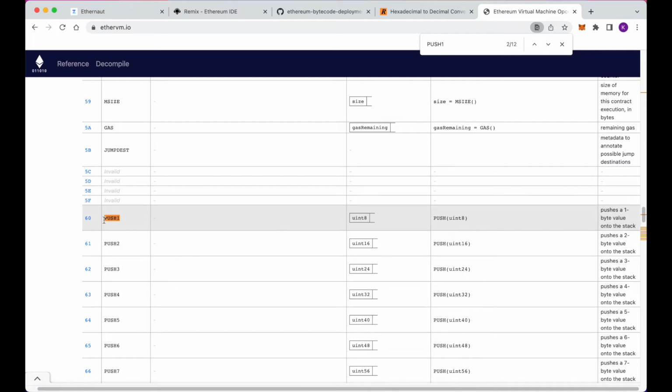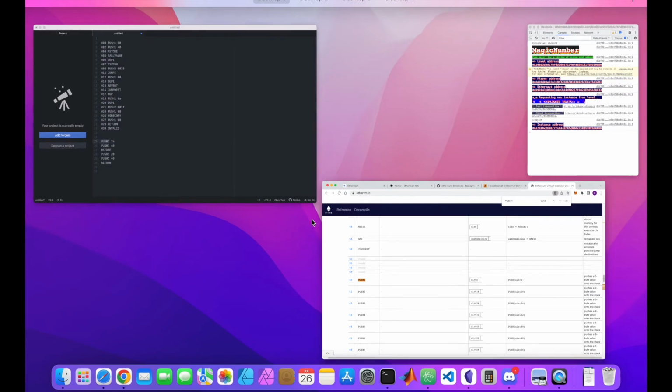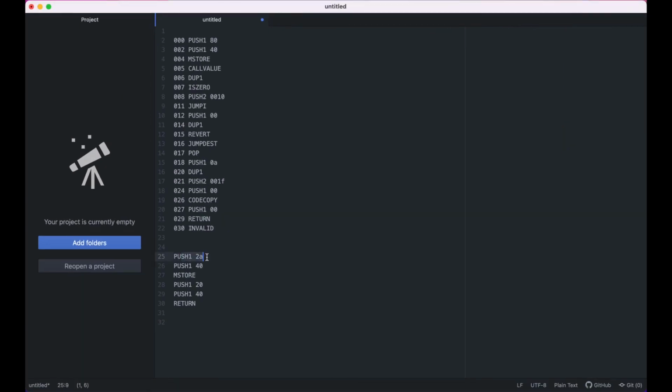So that's actually 2 opcodes running there. So there's 60 and then the value that we're going to push on there. So that actually counts as 2. So 1, 2, 3, 4, 5, 6, 7, 8, 9, 10. So we've got exactly 10 opcodes in our contract. So that's a good sign.